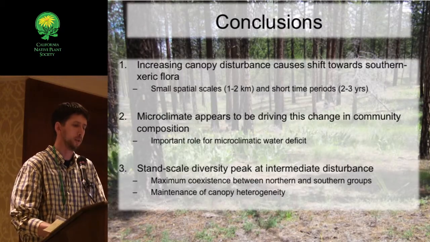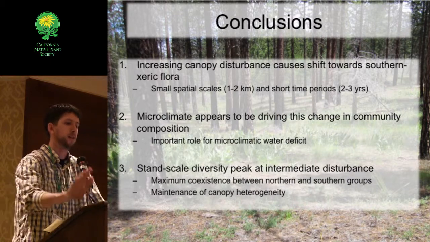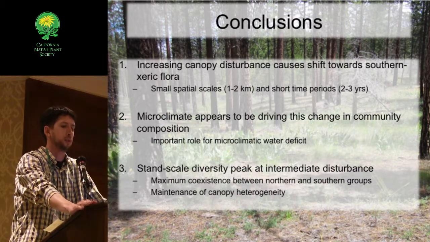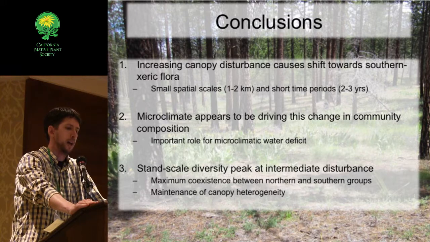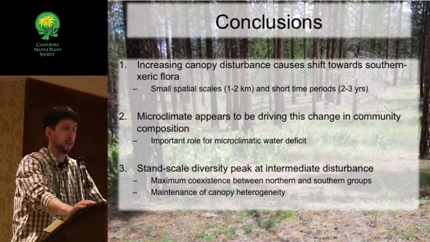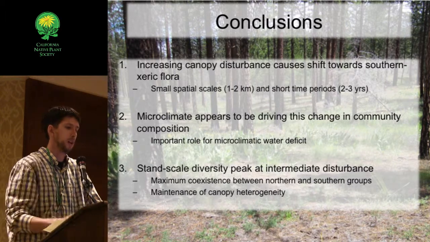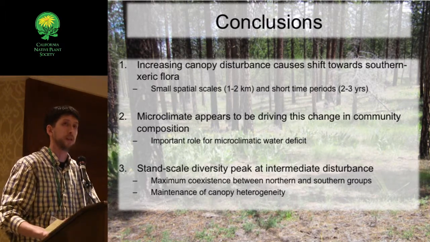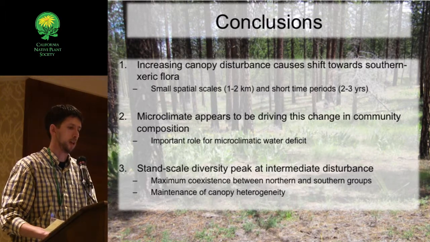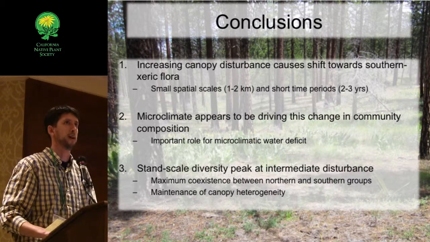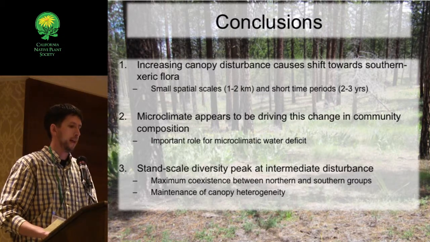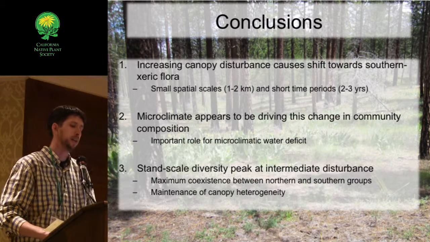So a few points to take away from this. We see that increasing canopy disturbance causes a shift towards the southern xeric flora. And this is occurring at small spatial scales of 1 to 2 kilometers, and over short time periods, 2 to 3 years post-fire. Microclimate appears to be important in driving this change in community composition. Particularly, we see an important role for microclimatic water deficit. And we see a stand scale diversity peak at intermediate disturbances.